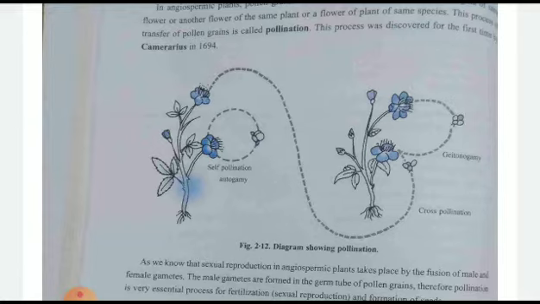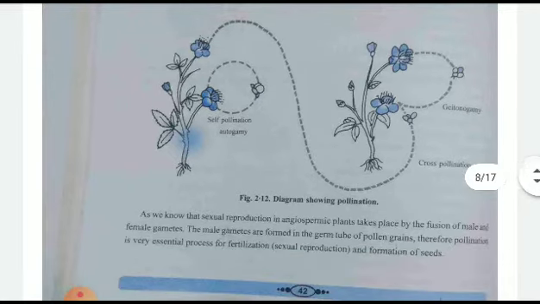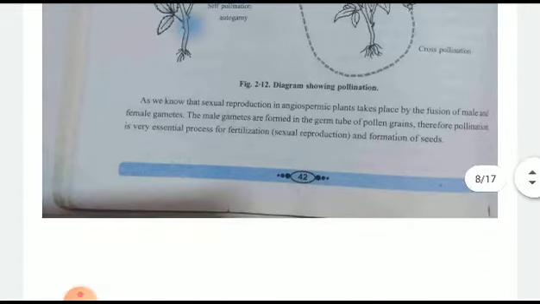Then one more is there, that is geitonogamy. Geitonogamy, what happens, children? Same plant, different flowers. One plant has more than one flower, so those flowers show the fusion. So three types of pollination are there: autogamy, geitonogamy and xenogamy. Geitonogamy is a type of cross-pollination in name, though it occurs from the same plant to different flowers.